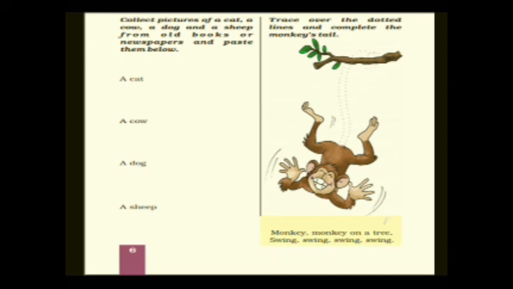The right side is about trace over the dotted lines and complete the monkey's tail. Can you see a monkey is hanging? And at the same time there are small dotted lines. So what you have to do? Again you have to draw a line, join the dots and join the lines. Okay. So the monkey is about to fall. So what you have to do? Again you have to trace the dotted lines. Moving to the next main.